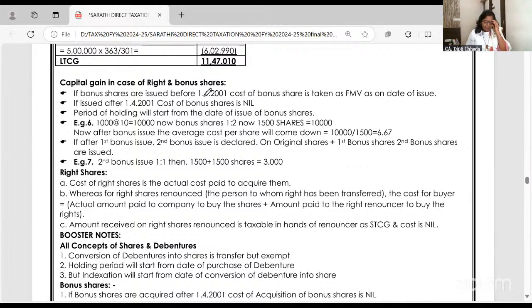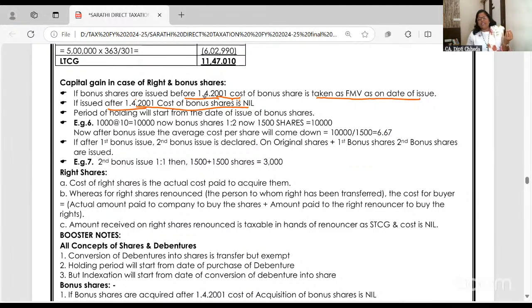These are my own booster notes, hand prepared, very clear with example. Bonus shares are on the shares which you are already holding. The company converts the reserves into capital and gives bonus shares. So if bonus shares are issued after 2001, the cost of the bonus shares will be nil. And before 2001, the cost of the bonus shares will be the fair market value on the date.